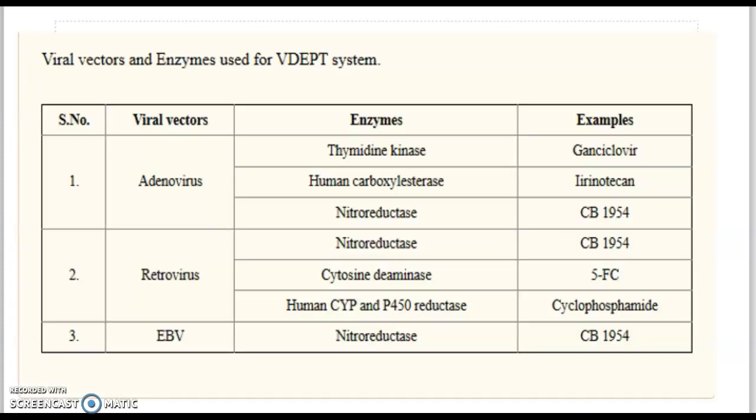So these are the various viral vectors, adenovirus, retrovirus and so on. These are the enzymes which are incorporated into these viral vectors. For example, thymidine kinase, human carboxylesterase and so on. Examples of drugs are ganciclovir, etc.